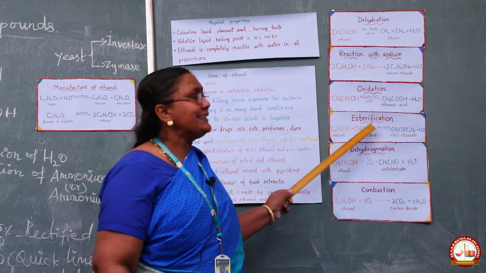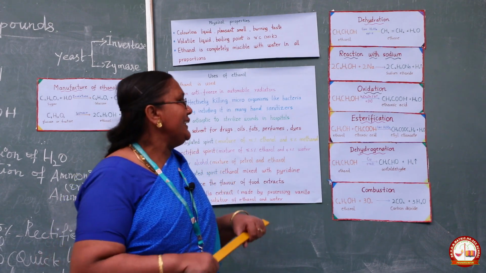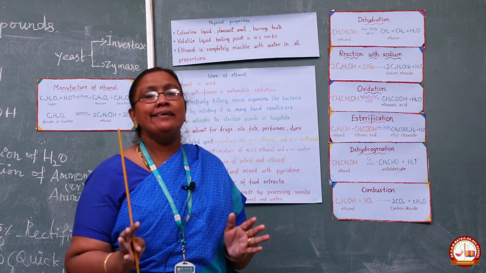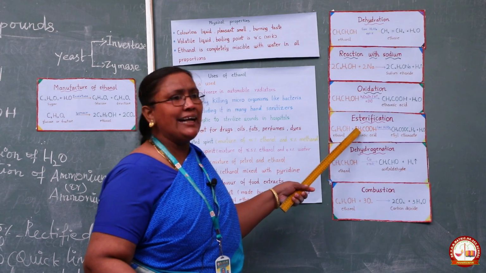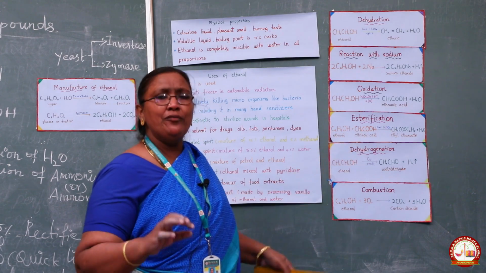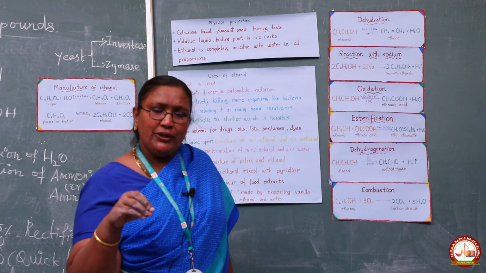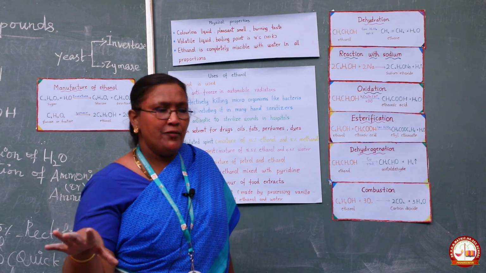Then move on to esterification, another chemical property. What does esterification mean? A reaction in which an ester is formed is known as esterification. Here, an alcohol reacts with a carboxylic acid to give a pleasant smelling compound. Esters are very pleasant smelling compounds. That reaction is known as esterification.